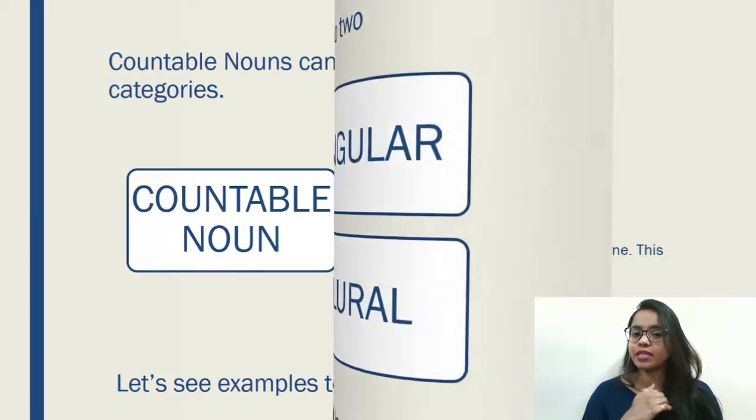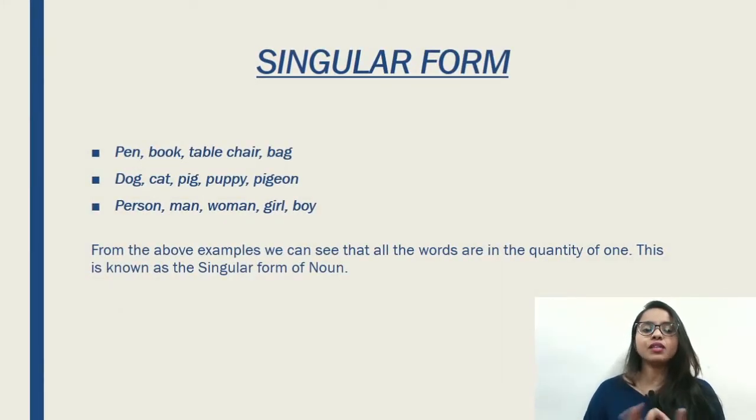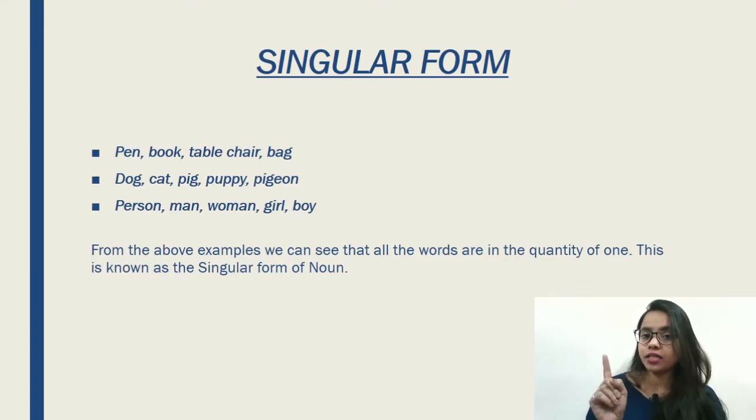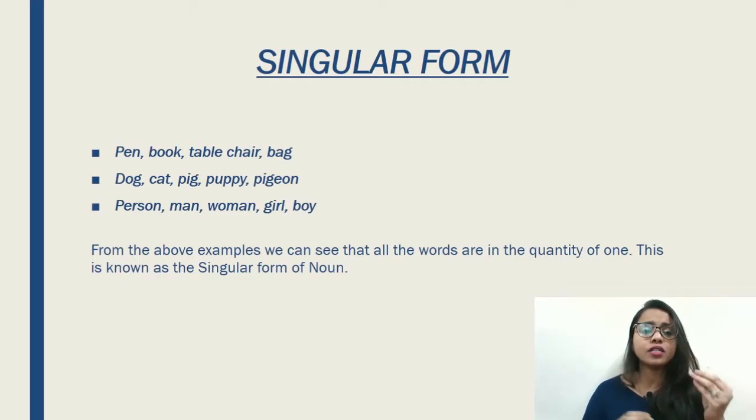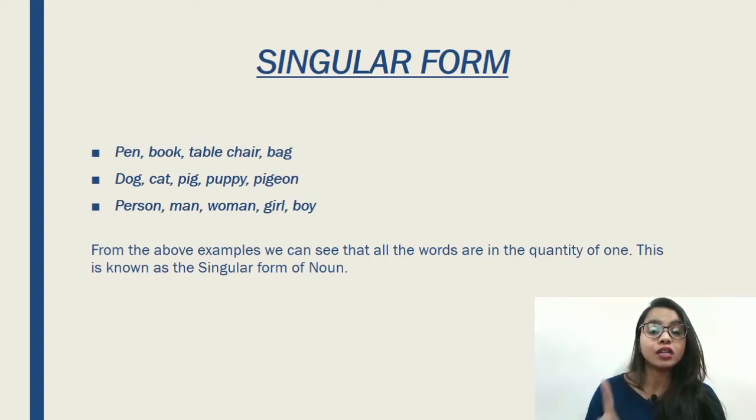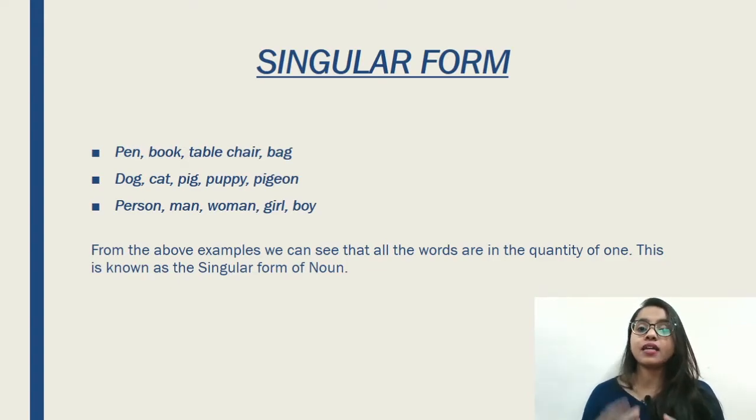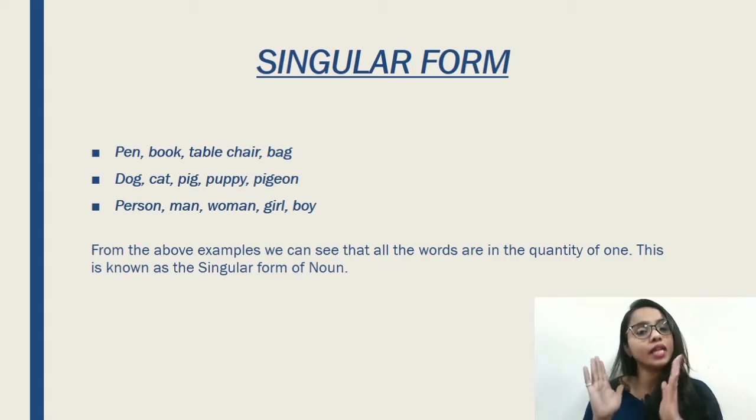Let's see some examples. Singular form means, obviously, something that is one in quantity, like a pen, book, table, chair, bag, dog, cat, pig, puppy, pigeon. A person, man, woman, girl, boy, all these are singular in quantity. All these are just one in number. So the word, object or person that is one in quantity is the singular form of countable noun.